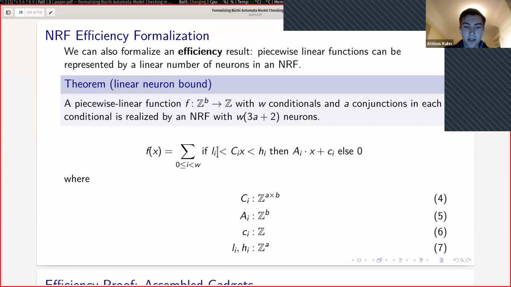Each check is a linear transformation followed by a comparison. This is a vector comparison, so it holds if each index is in range. If the check holds, then we do the corresponding linear transformation. If we sum this up, this essentially gives us the piecewise linear function.